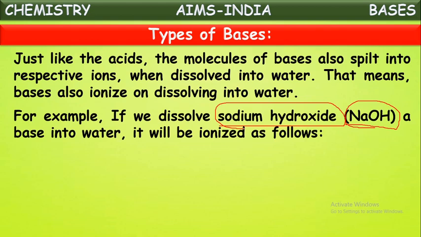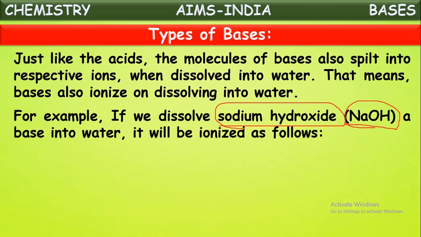If it is dissolved into water, it ionizes into respective positive and negative ions. The molecules of sodium hydroxide on dissolving into water split or separate into positive and negative ions. That is why we say sodium hydroxide ionizes on dissolving into water.